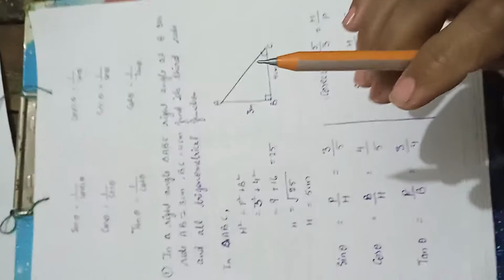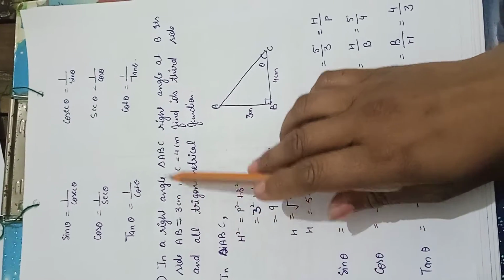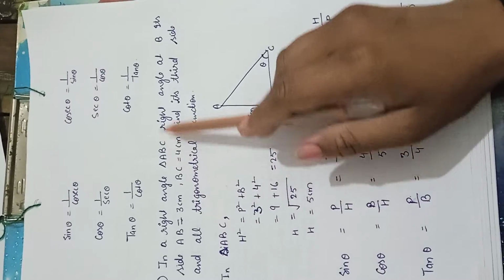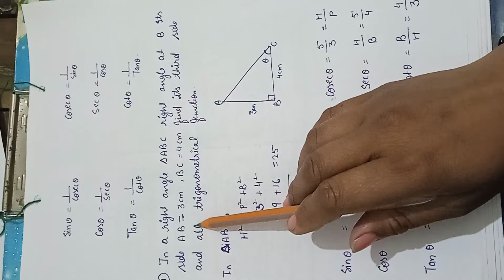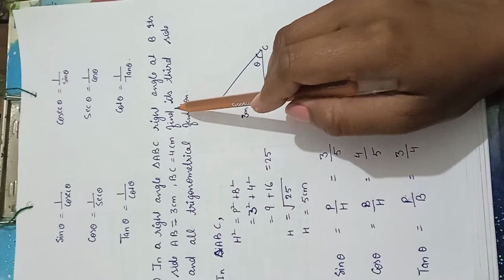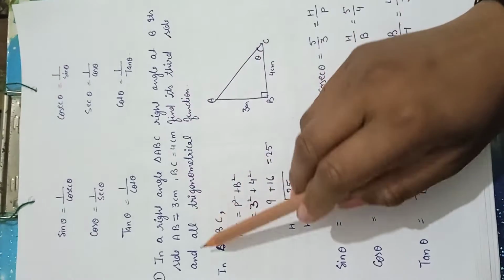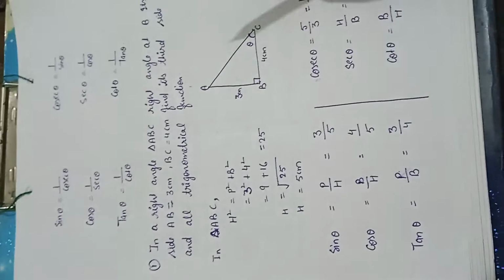Now we will understand with the help of one problem. Let us take a right angle triangle ABC, right angle at B. Its side AB is 3 cm and BC is 4 cm. Then find its third side and all trigonometrical functions. Let's begin this.